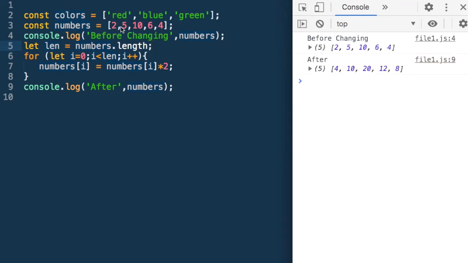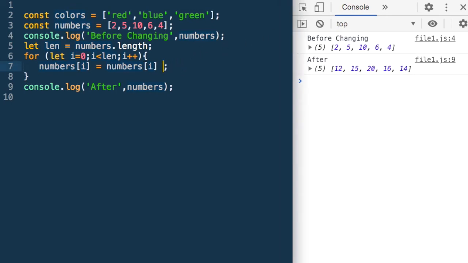So before changing, we have this as the array: 2, 5, 10, 6, 4. And you can see after we executed this loop in which each number was doubled, the value has become this. We could have changed it to anything. I could have said numbers plus, say, 10. It can become like this.